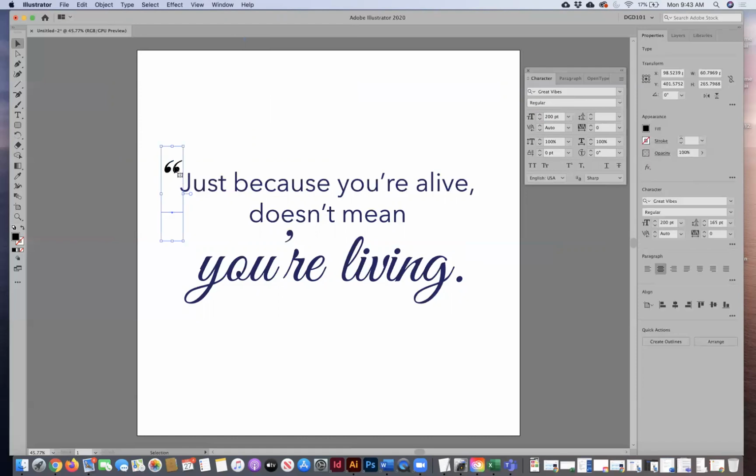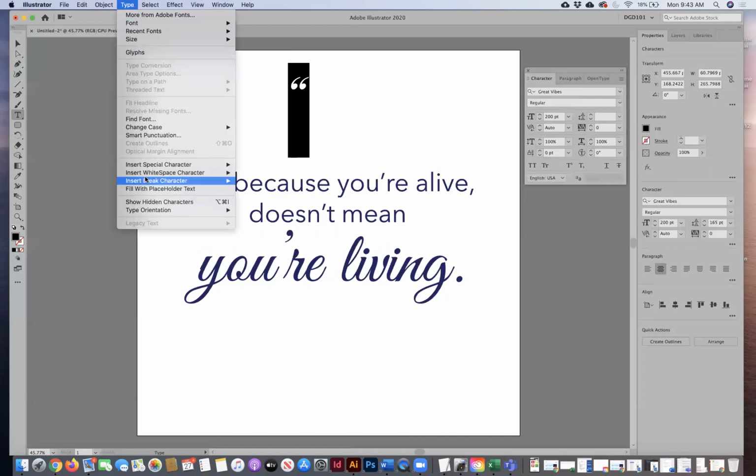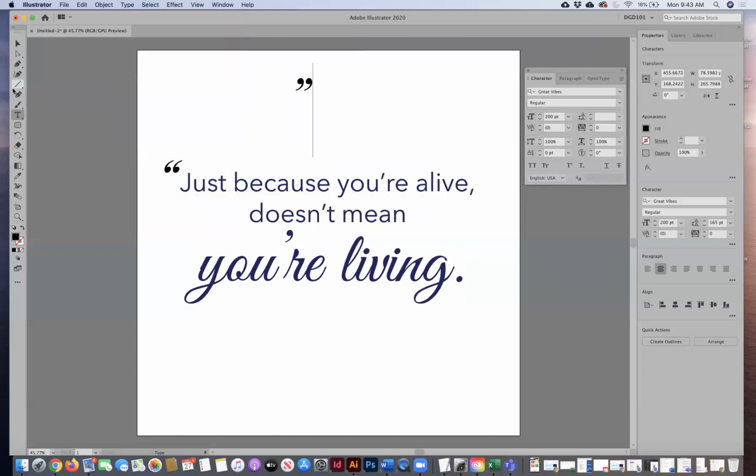You can adjust this. I'm going to do an option drag to copy that same quote so I don't have to do it over again. I'm going to highlight it with my type tool, just drag over. I'm going to go back up to type and do the same thing, only this time I'm going to choose insert special character, quotation marks, double right quotation marks. So it's the ending quotation marks. I'm going to switch that over and position it over here.